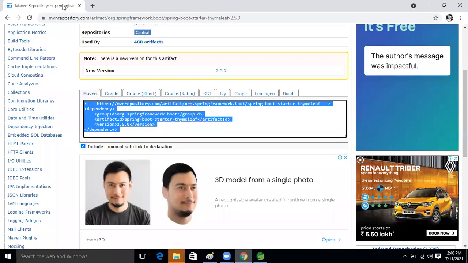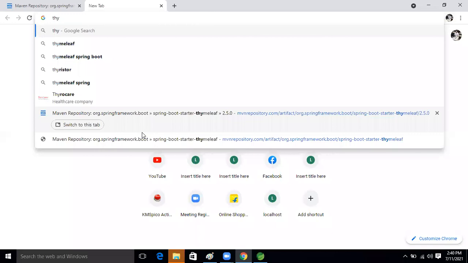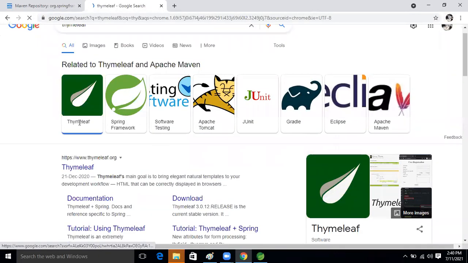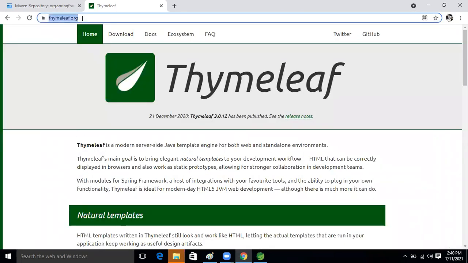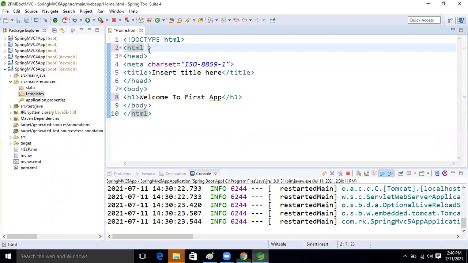So first go to the internet and search Thymeleaf. Thymeleaf is there now. Just open it, and next copy this URL and come to our application. Type xmlns:th. This is fixed, guys. You can't change this one. Equal to, and inside that paste this URL.